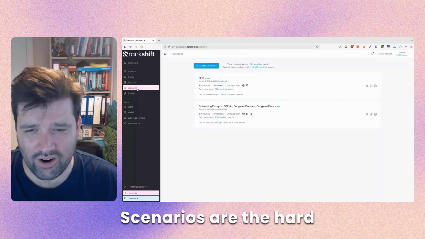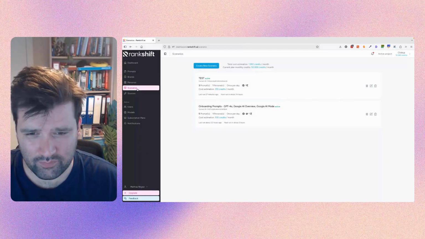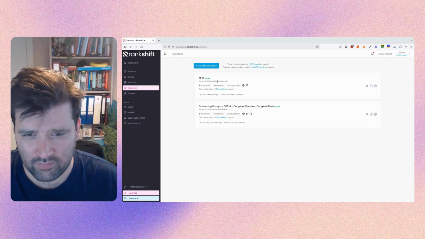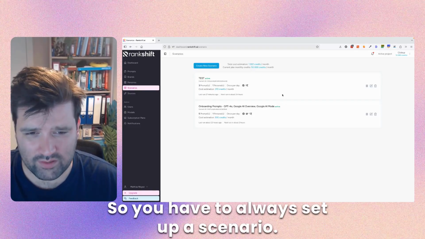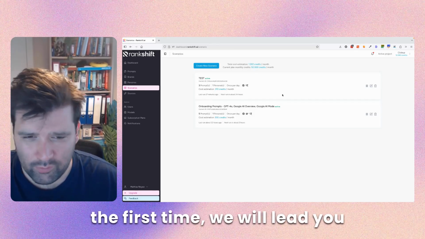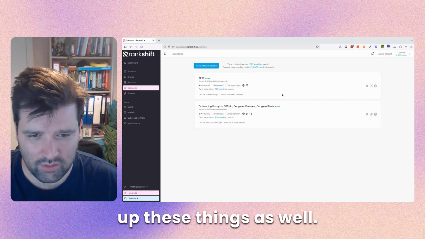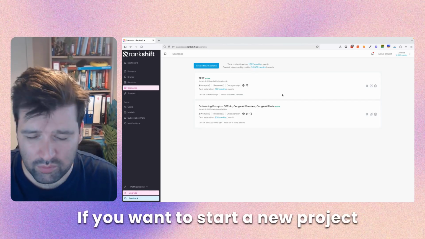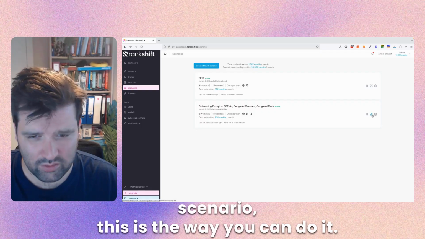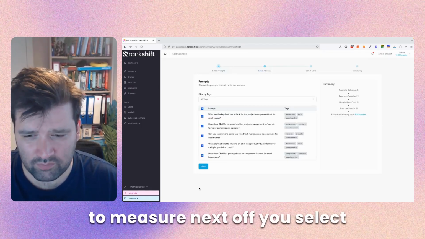Scenarios are the heart or the beating engine of our tool. If you didn't add a scenario, it wouldn't run anything. So you have to always set up a scenario. If you're setting up a project the first time, we will lead you through a wizard which will help you set up these things as well. But if you want to start a new project or you're adding another scenario, this is the way you can do it. You select the prompts you want to measure.